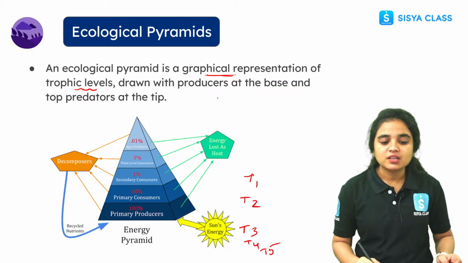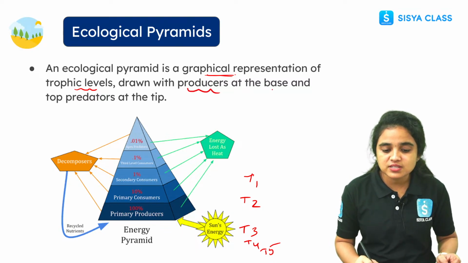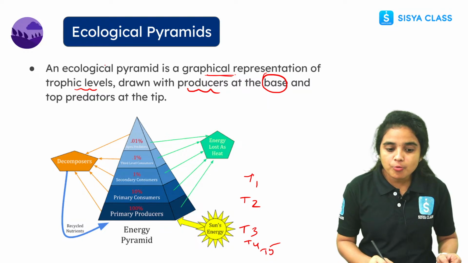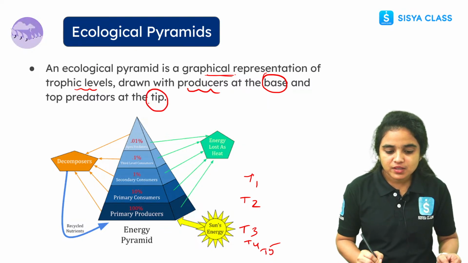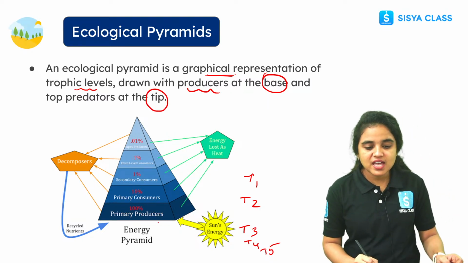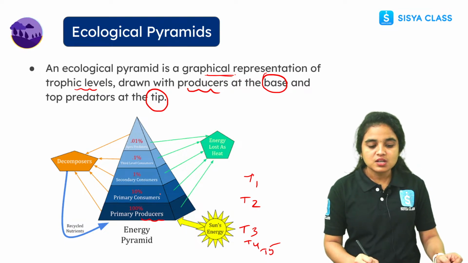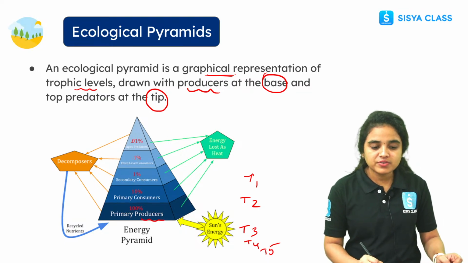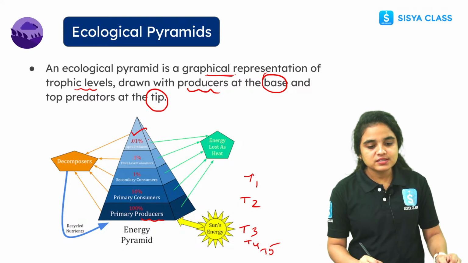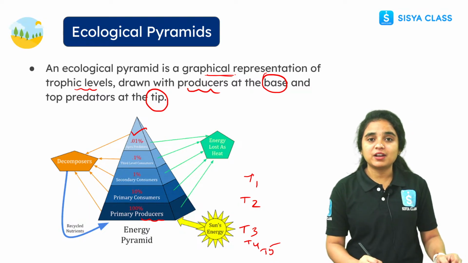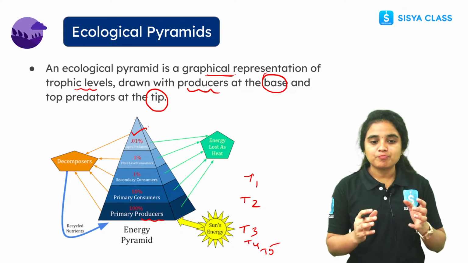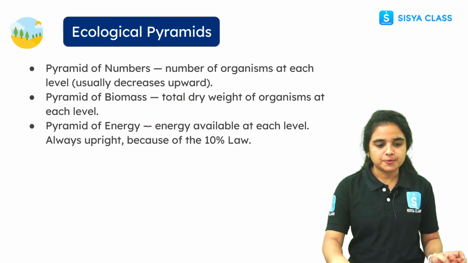It is drawn with the producers, the primary producers, at the base and the top predators at the tip. So this is how ecological pyramids are represented graphically.